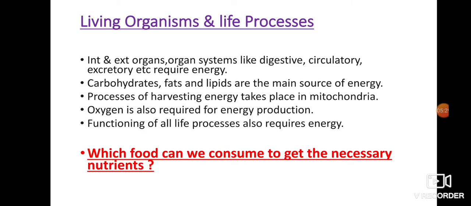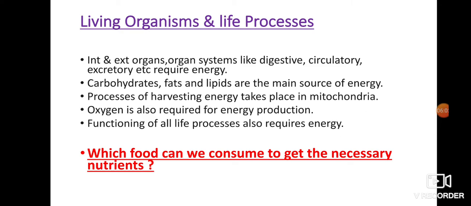The mitochondria present in the cytoplasm of the cell synthesize the energy by utilizing these nutrients. That is, the food we eat contains the essential nutrients. This, through the process of circulation and digestion, enters the cell. Now for this reaction oxygen is also required. We breathe in air which contains oxygen. Exchange of gases takes place in the lungs, and through the process of respiration oxygen also reaches the cell.